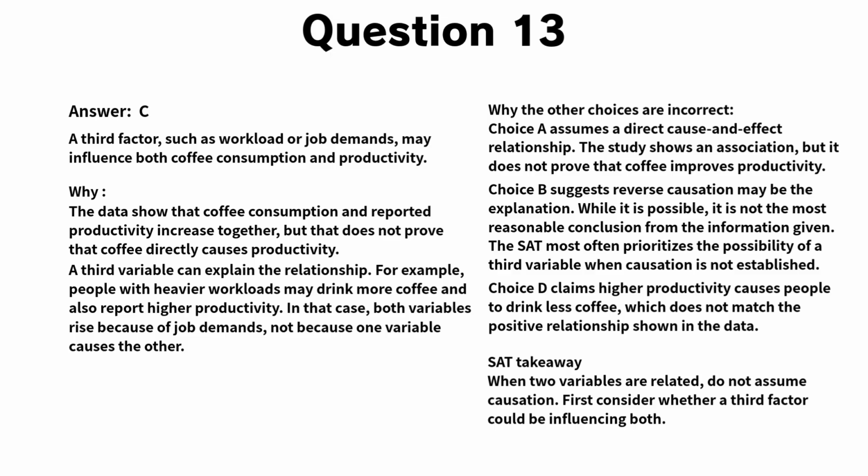Let's briefly consider why the other choices are not the best explanation. Choice A assumes a direct causal relationship, but the study only shows an association. Choice B suggests reverse causation. While that is possible, the SAT most often prioritizes the presence of a third variable when causation is not established. Choice D does not match the positive relationship shown in the data. SAT takeaway: when two variables are related, do not assume causation. First, consider whether a third factor could be influencing both.